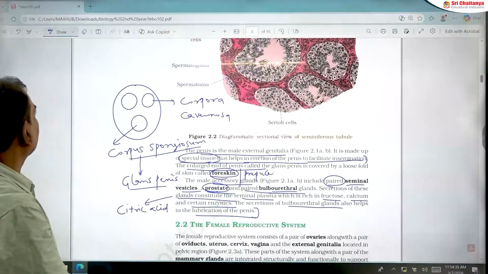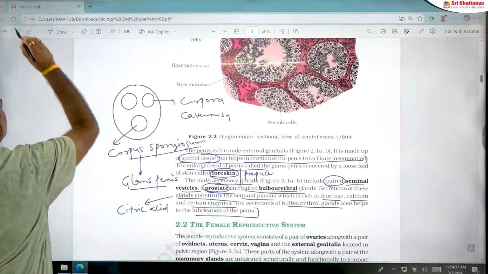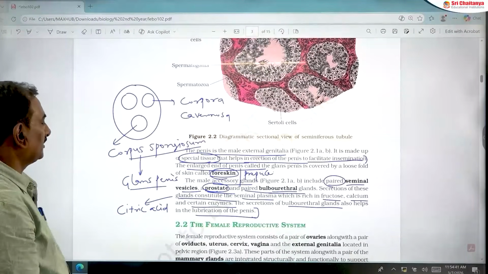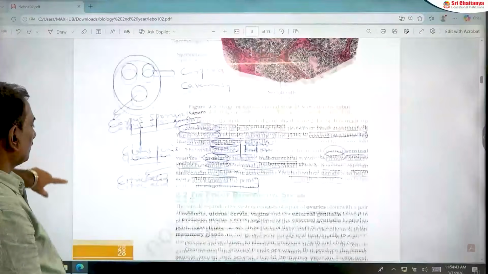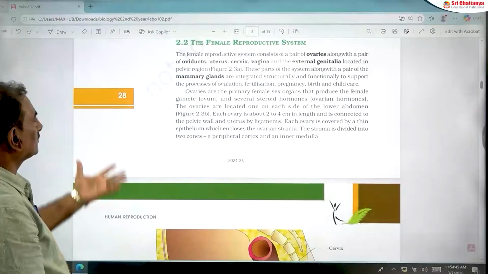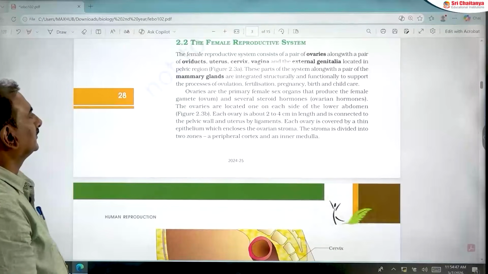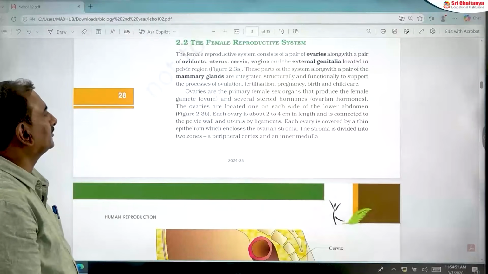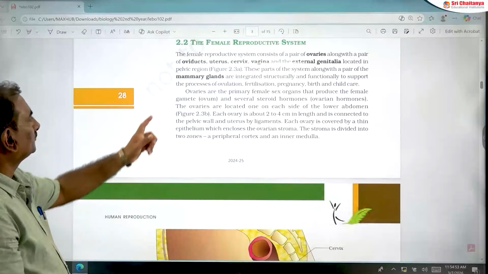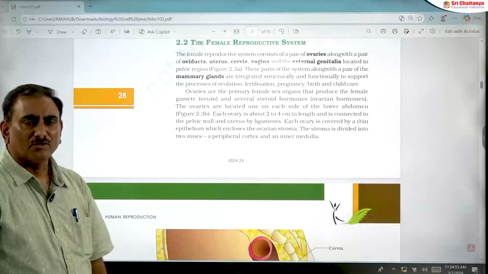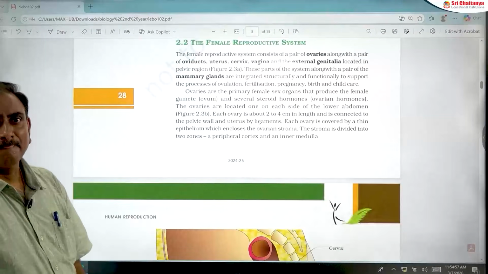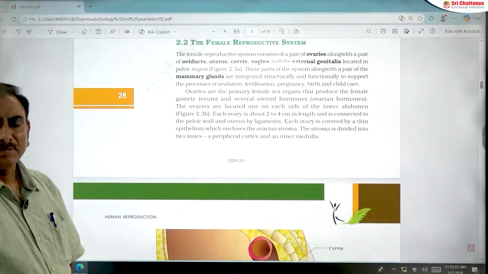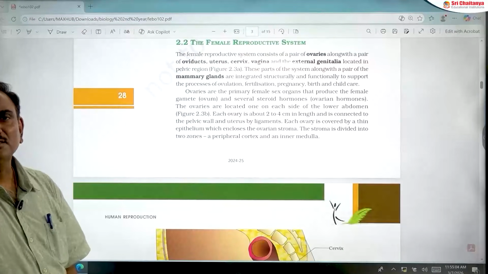Next we are going to discuss the female reproductive system in human beings. The female reproductive system includes several parts like a pair of ovaries, oviducts, uterus, cervix, vagina and external genitalia, and also a pair of mammary glands. Here also, ovaries are the primary sex organs in females.